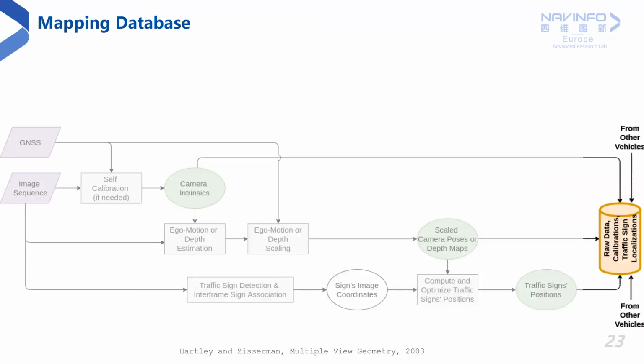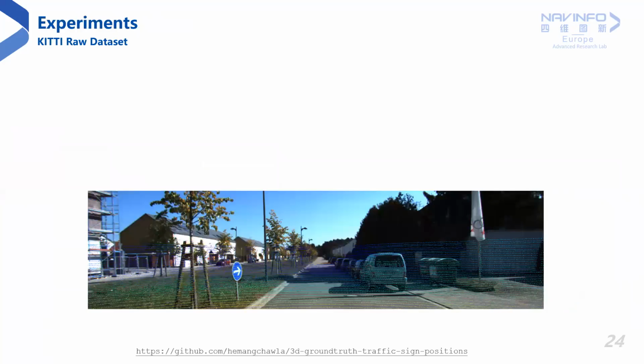Finally, once the traffic sign positions are determined, using either of the approaches, the intrinsics corresponding to the cameras of different vehicles, the trajectories of the vehicles or the corresponding depth maps, and the estimated 3D traffic sign positions are stored within the mapping database.